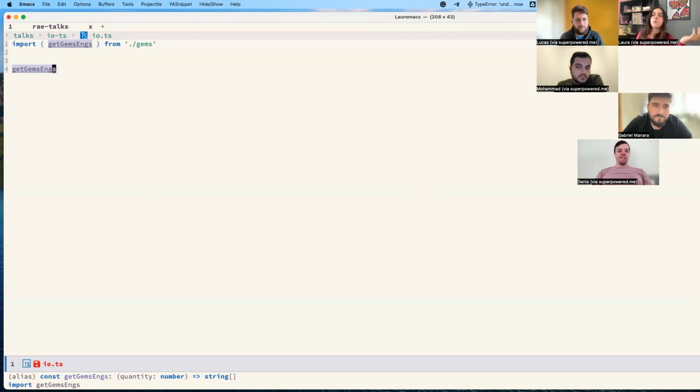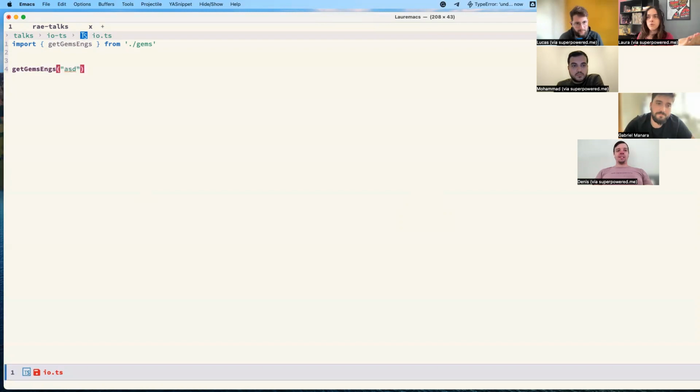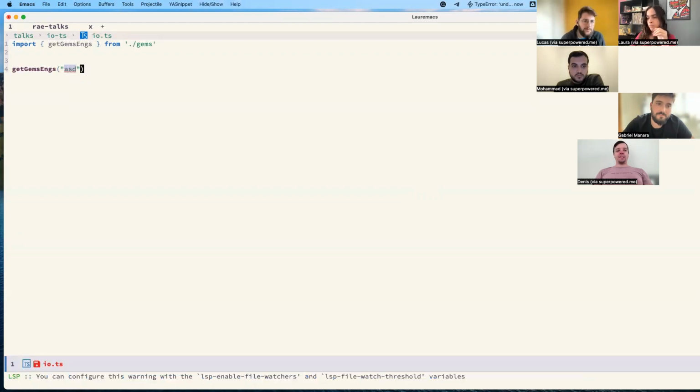So I will pass a quantity, that's a number, and I will get a list of names, at least a list of strings. So when we're talking about using types, we want more than safety, because I can't pass something like that here. It will throw me an error, but I don't know why it isn't showing, to be honest, but it should.